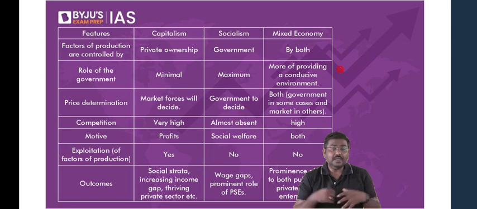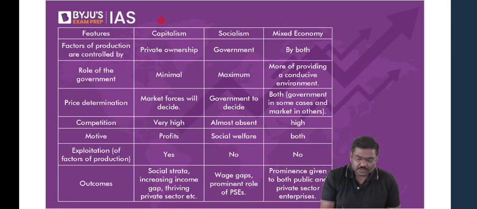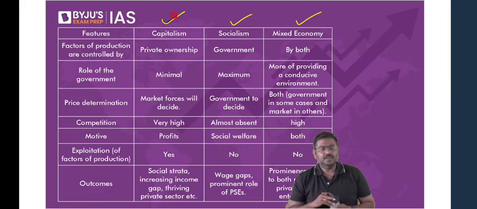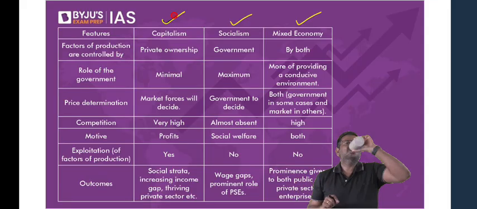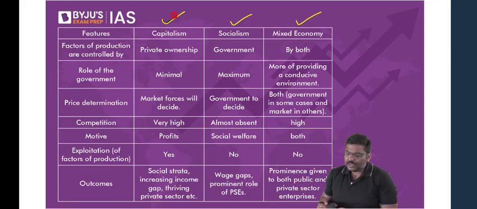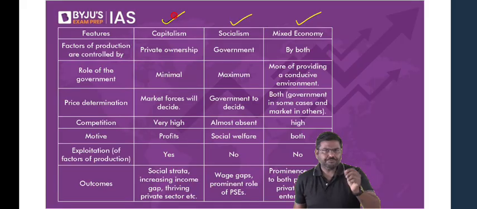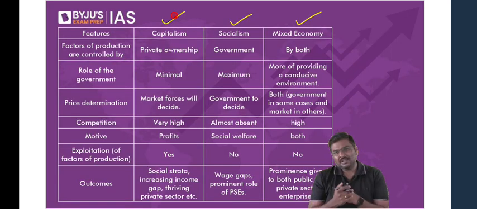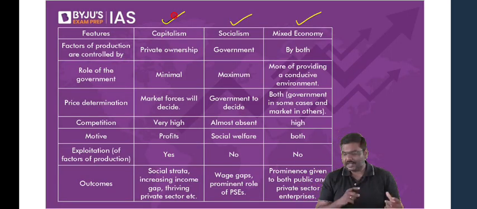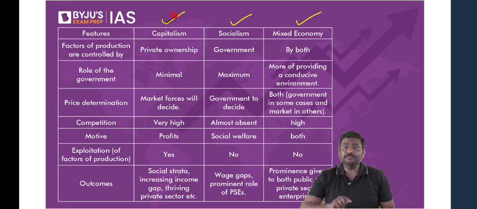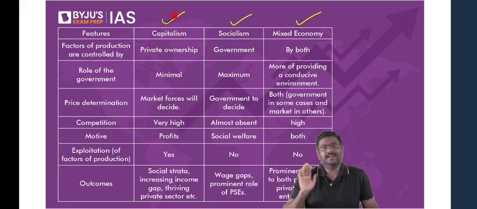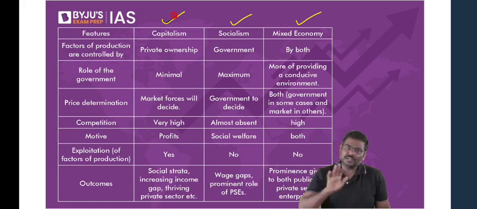Evolution of economics. There are three systems. One is called as capitalism. Second one is called as socialism. Third one is called as mixed economy. Now, what's the basic idea? What are the examples? Are there pure countries with pure capitalism? Where does India fall, etc.? Let's try and understand. And is it important for UPSC? Yes. Earlier in the mains examination, a question was asked on this line. Please be very careful. Already a question on this line has been asked.